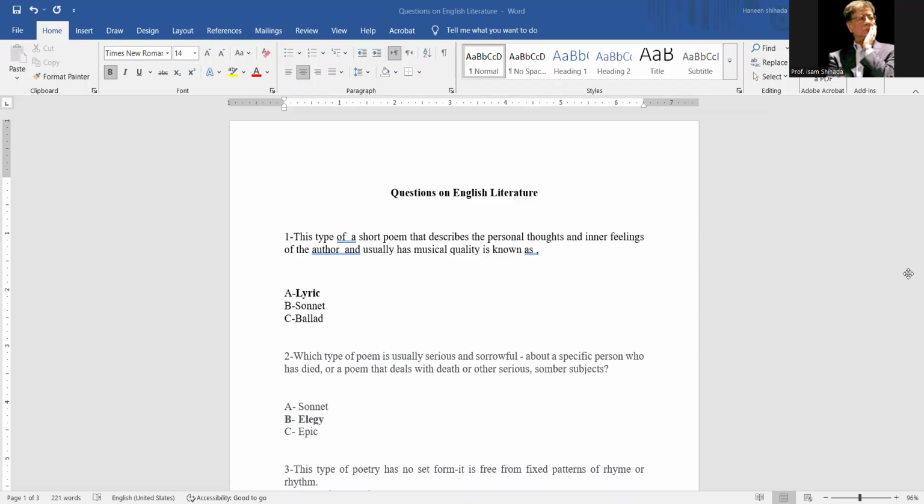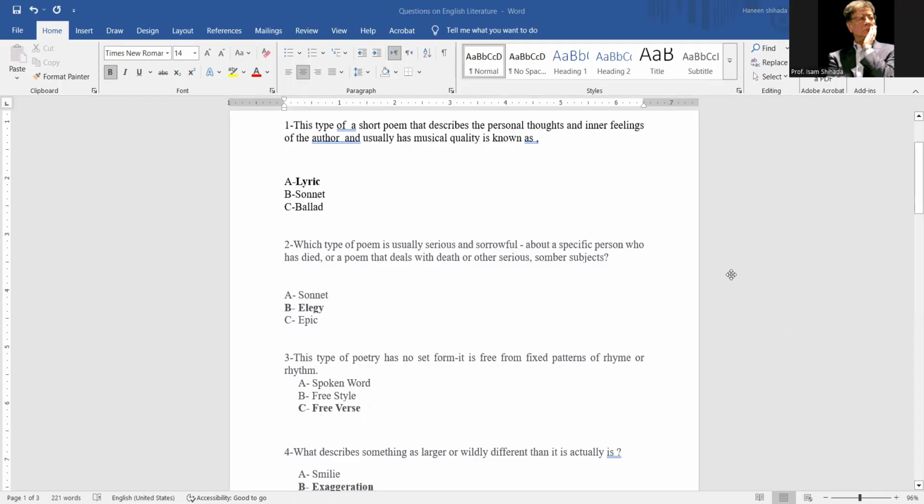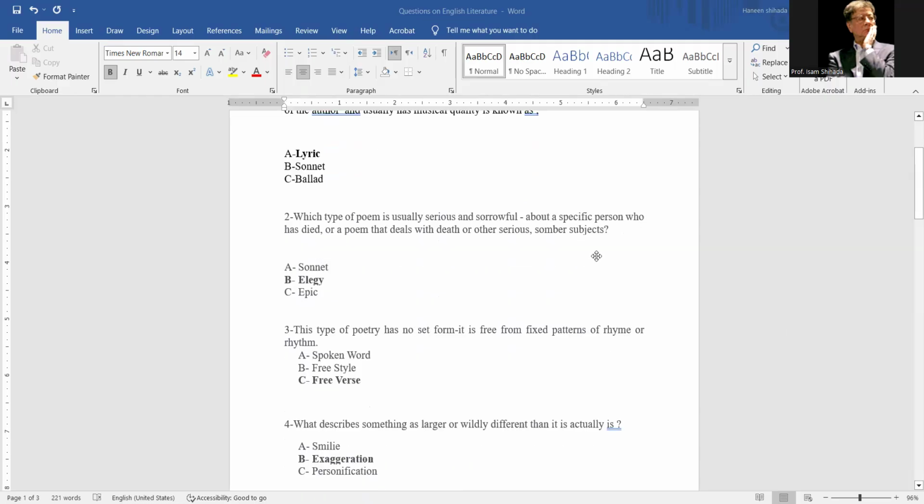Questions on English literature. This type of a short poem that describes the personal thoughts and inner feelings of the author and usually has a musical quality is known as a lyric. Which type of a poem is usually serious, sorrowful, about a specific person who has died, a poem that deals with death or other serious, somber subject? It is an elegy. This type of poetry has no set form. It is free from fixed patterns of rhyme or rhythm. It is a free verse.